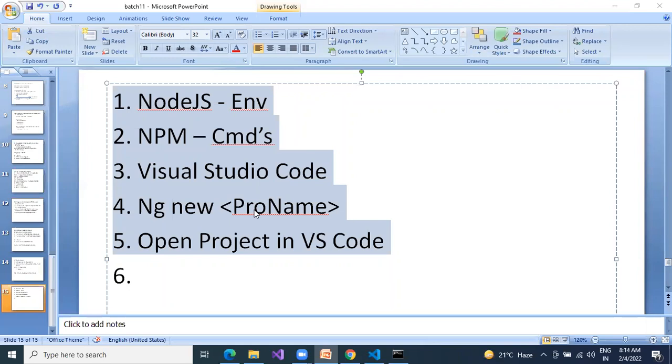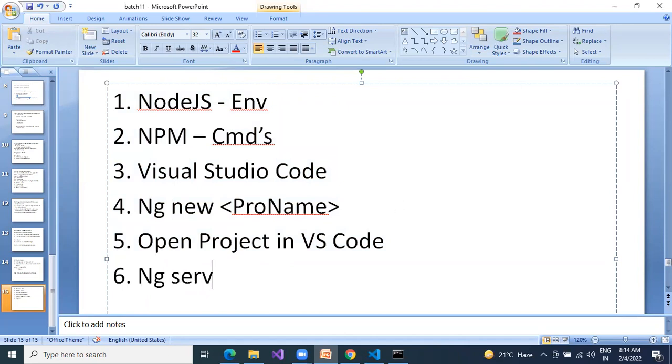Okay. So everybody unmuted. Next, sixth step, you need to run your project. ng serve or npm start. npm start, any you can use. Go with ng serve. Again, this will be called that one, right? Next,